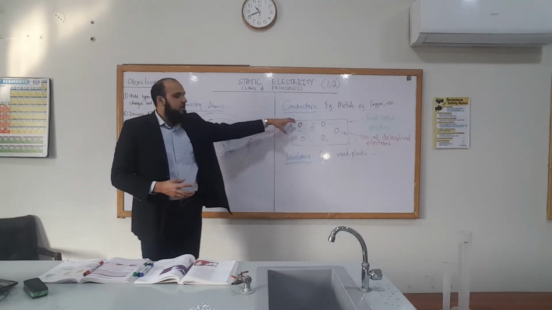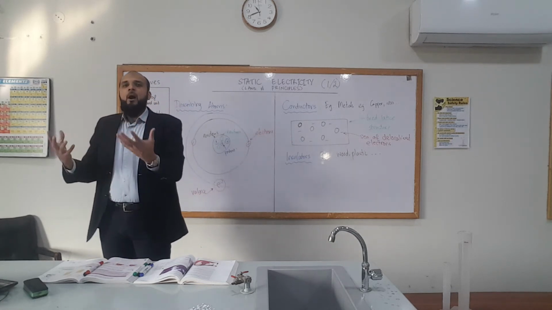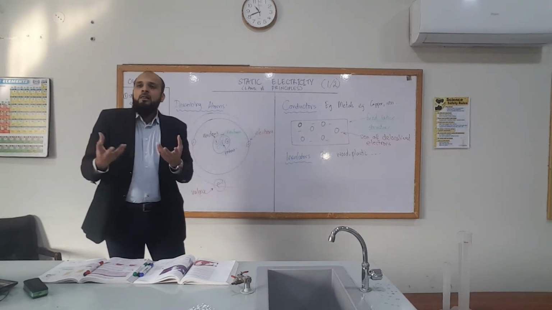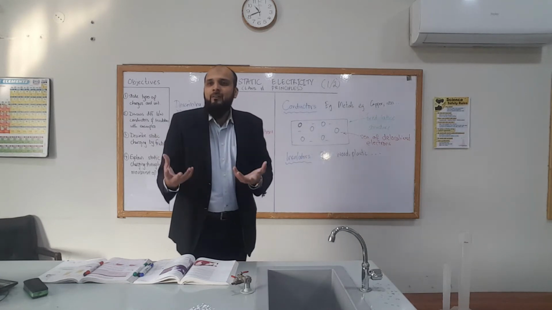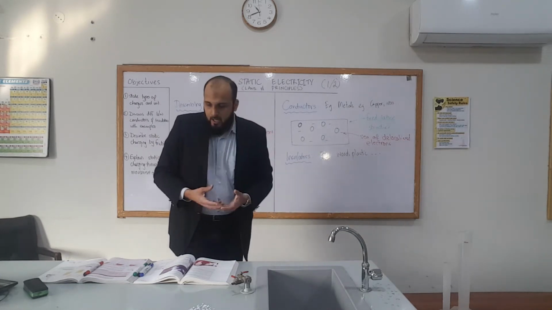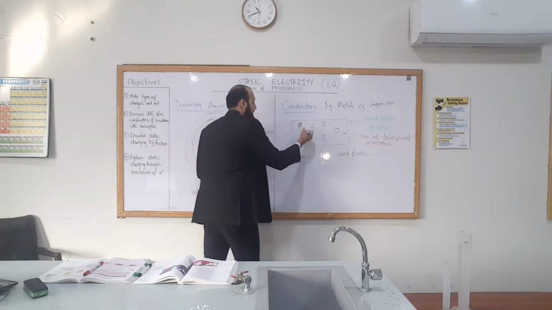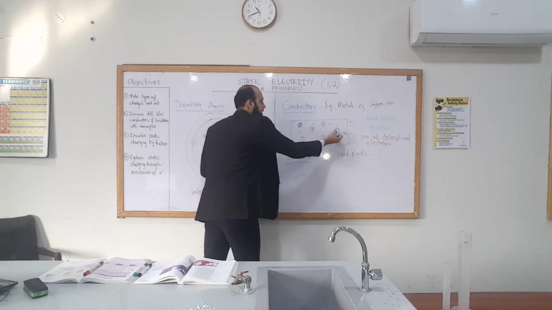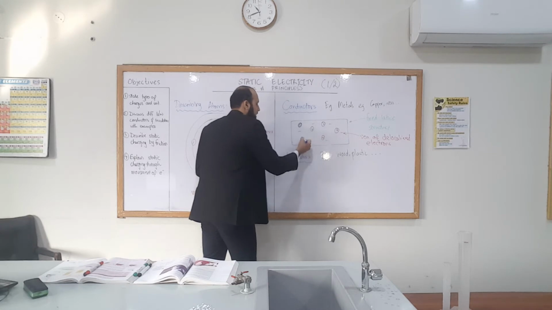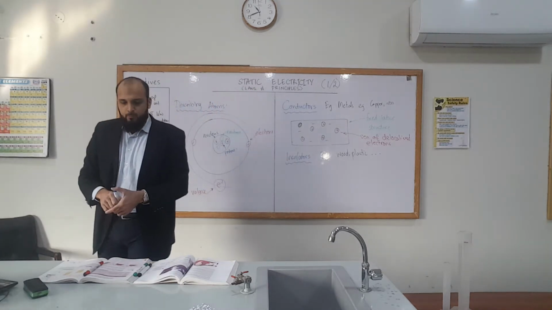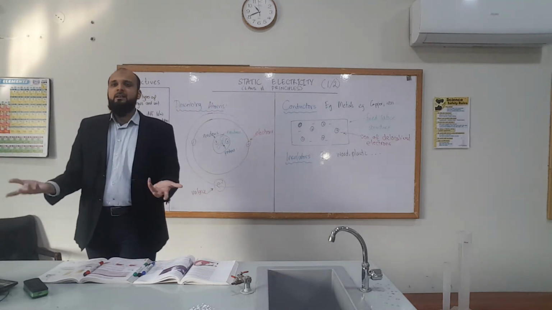Unequal positive and negative charges per atom. We call these charges that are now developed ions. So the black parts are now positively charged ions. These are positively charged metal ions, because they have more protons, more positive charges than negative charges.